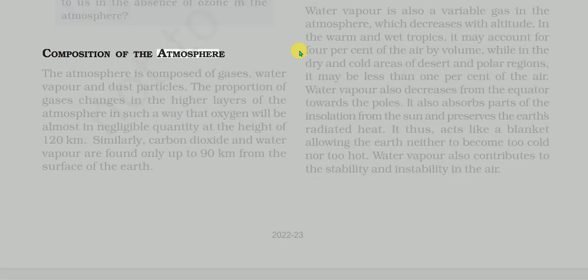Composition of the atmosphere. The atmosphere is composed of gases, water vapor and dust particles. The proportion of gases changes in the higher layers of the atmosphere in such a way that oxygen will be almost in negligible quantity at the height of 120 kilometers. Similarly, carbon dioxide and water vapor are found only up to 90 kilometers from the surface of the Earth.